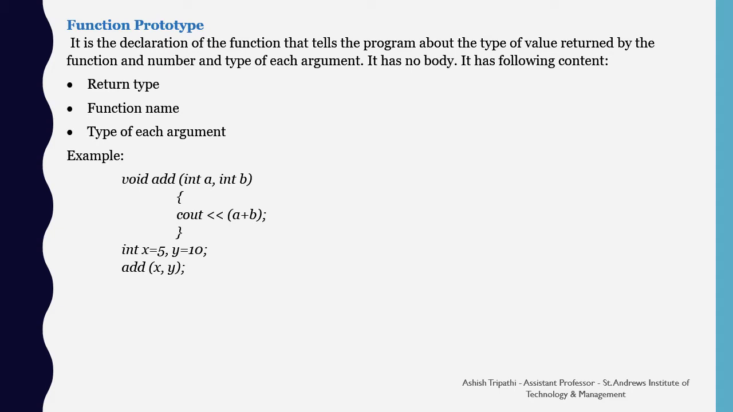Here is an example of a function: void add(int a, int b) { cout << a + b; }. This is a function. It has been passed the values x and y, which are declared as the formal parameters a and b.